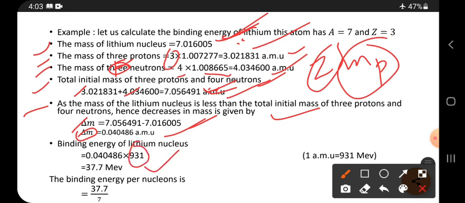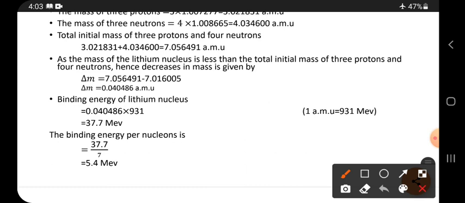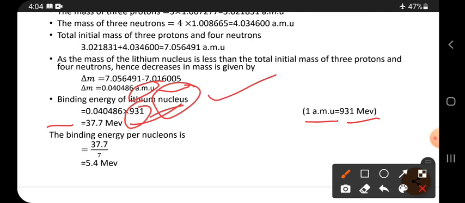Then it is converted into what? It is converted into energy. So 1 AMU is given here. 1 AMU is what? 931 million electron volts, right? So simply if you have to convert the mass into energy, simply multiply by 931. So binding energy of the lithium is how much? 37.7 million electron volts. That means in the place of 1 AMU, 931 is substituted. So here it is a lithium nucleus, and its energy is this much.